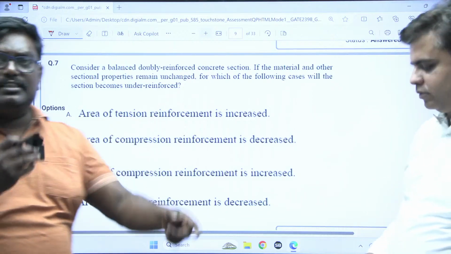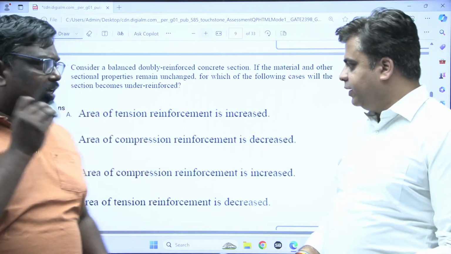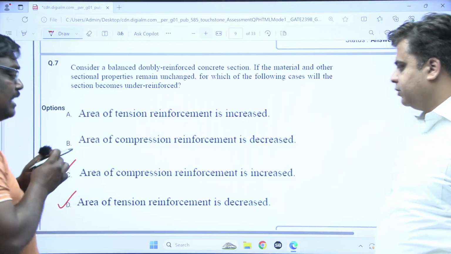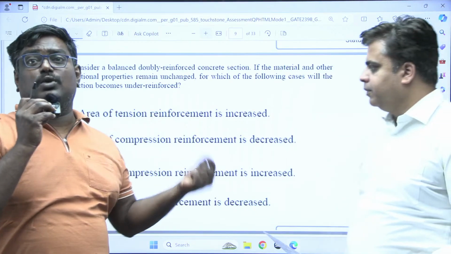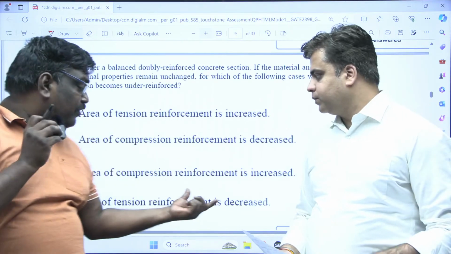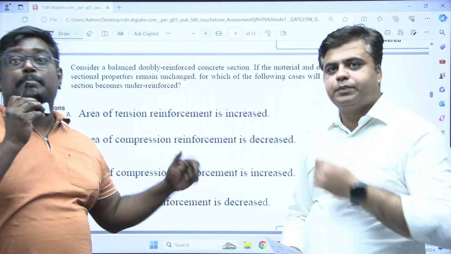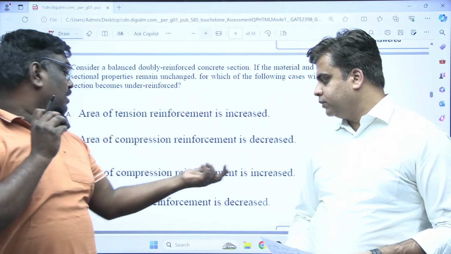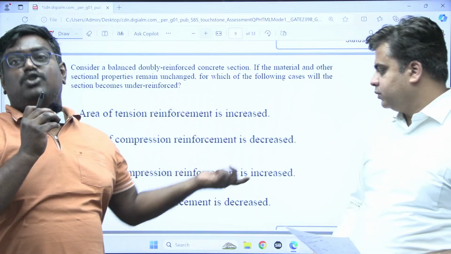So here, option C and D are correct. Most of the people will think that, see, if you are decreasing tension reinforcement, to keep the balanced area of steel, definitely the area of reinforcement in the compression side should increase.